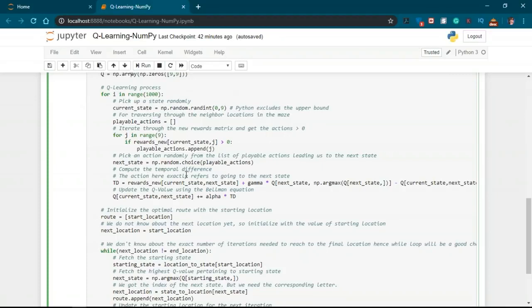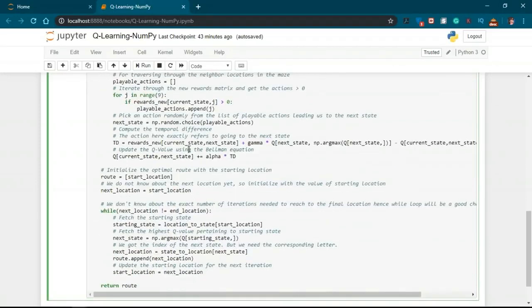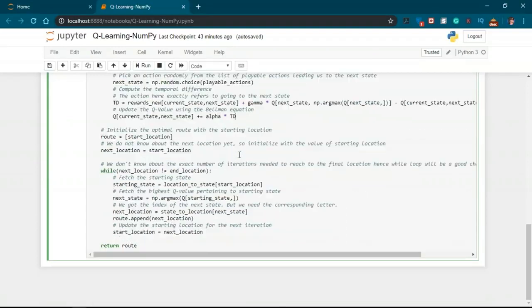We're going to compute the temporal difference, which is TD, which is the rewards plus gamma into the Q of next state, and we'll take np.argmax of Q of next state minus Q of the current state. We're going to then update the q values using the Bellman equation. As you can see here, we have the Bellman equation, and we're going to update the q values. And after that, we're going to initialize the optimal route with the starting location. Now, here we do not know what the next location is yet. So initialize it with the value of the starting location, which again is the random location.